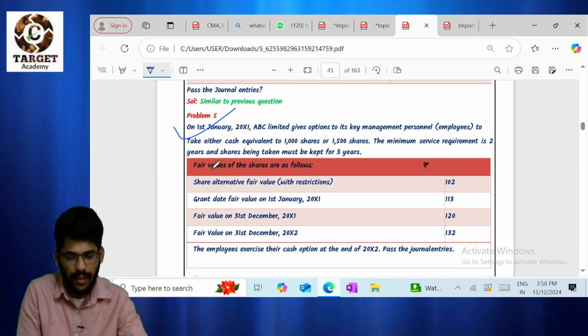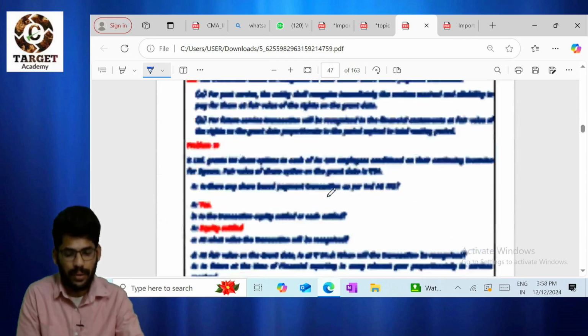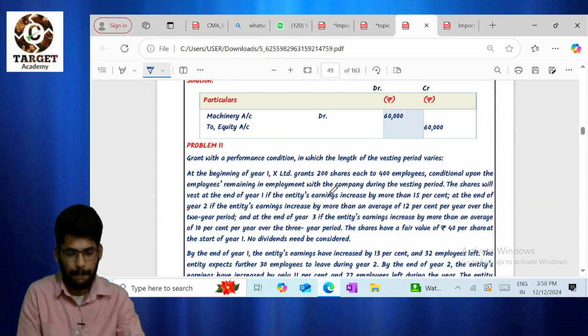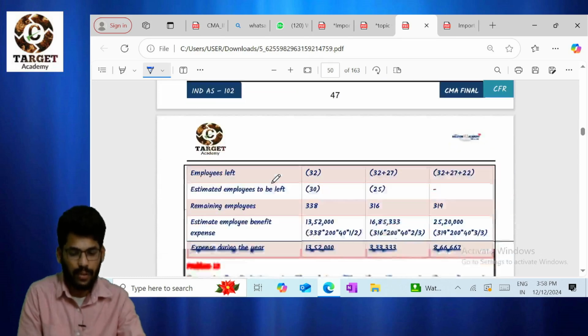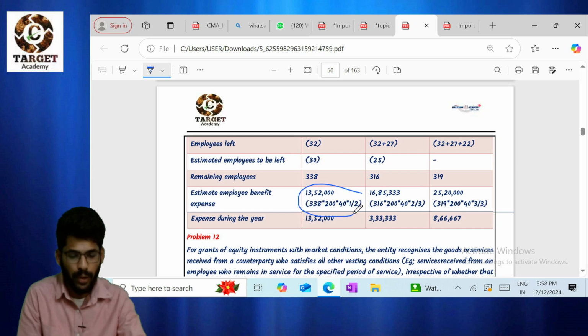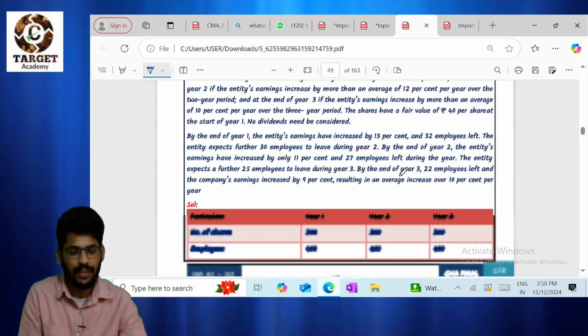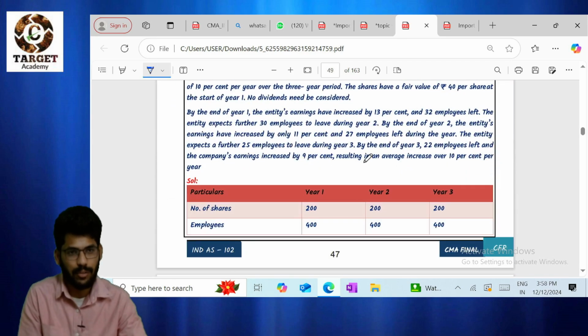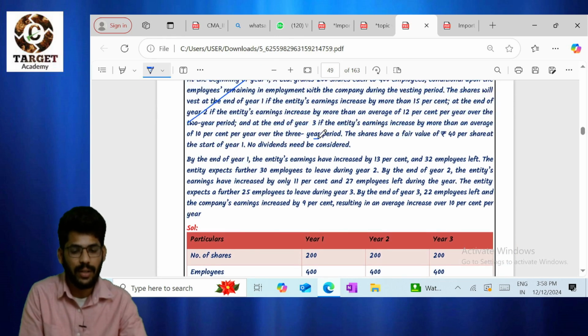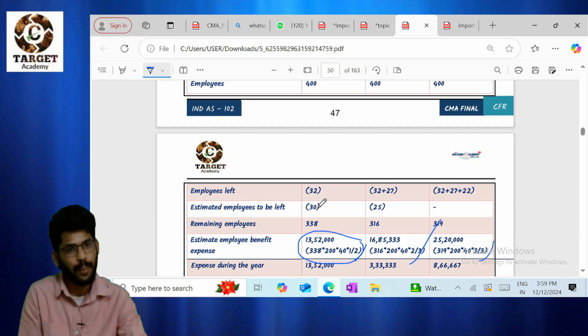Very simple questions. Okay. Then coming to question number 11, sir. Please go to question number 11 also. Only one special point will be there. Okay. 1 by 2, 2 by 3, 3 by 3. I think everyone remembers this point. I don't want to discuss it here. Everything I have discussed in the class as well as in the marathon classes. Please go through that. We have Marathon 2.0, 3.0 and 4.0. Three video lectures are there. You can find this question in the 2.0 video. Please go through that. 3.0 is also available.